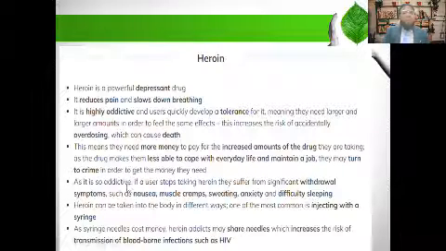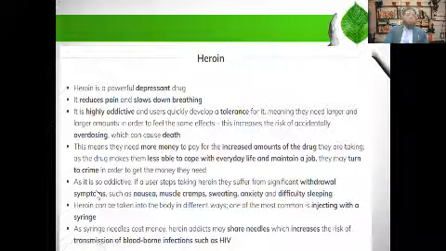As it is so addictive, if a user stops taking heroin, they suffer from significant withdrawal symptoms. If the addicted person couldn't take this drug, different symptoms can be seen in this person, for example nausea, muscle cramps, sweating, anxiety, and difficulty sleeping.